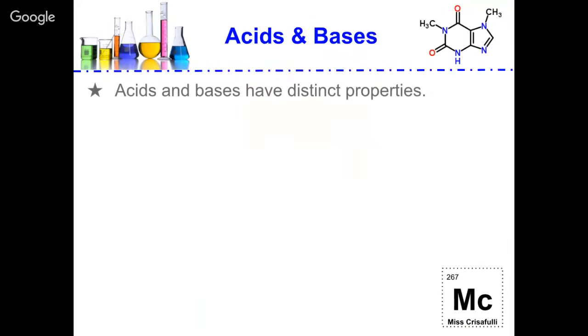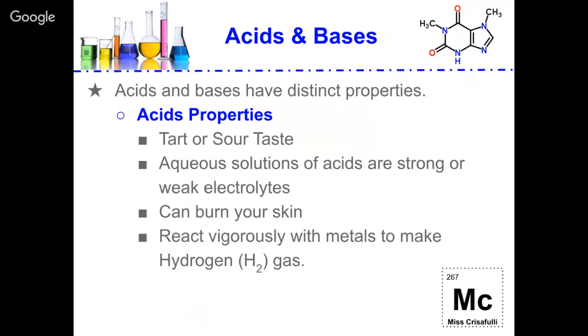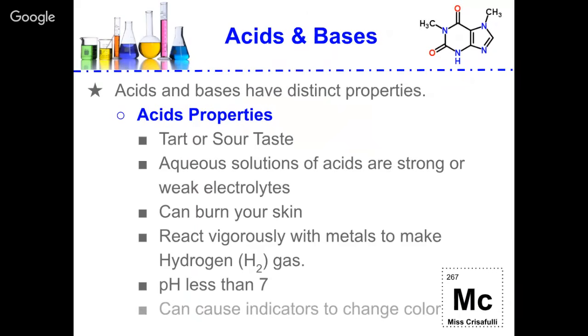Acids and bases have very distinct properties. Let's talk about the acid properties first. They're tart or sour tasting. When in aqueous solution, they are either strong or weak electrolytes. They can burn your skin. They react vigorously with metals to make hydrogen gas, have a pH less than 7, and cause indicators to change colors.